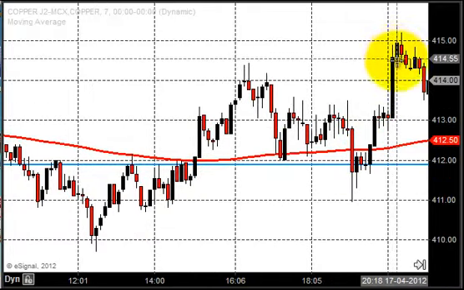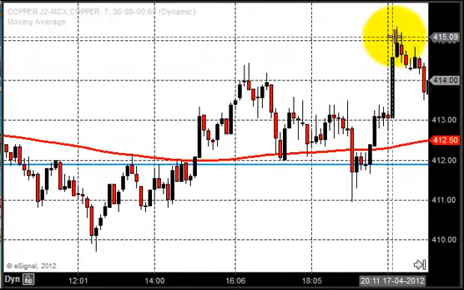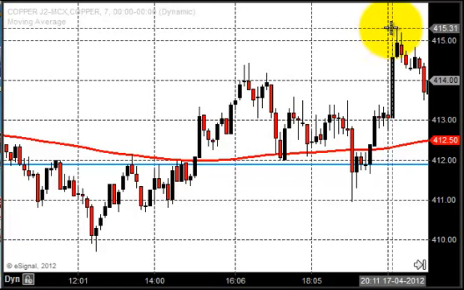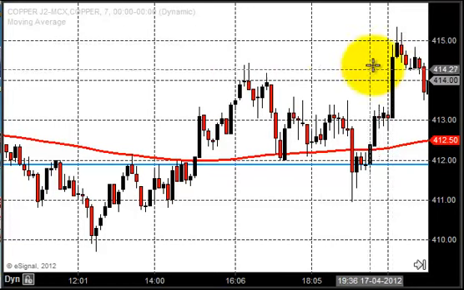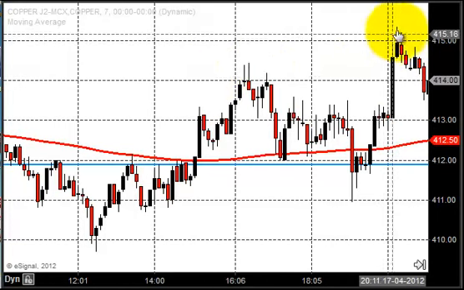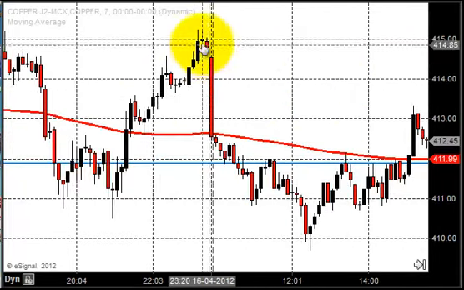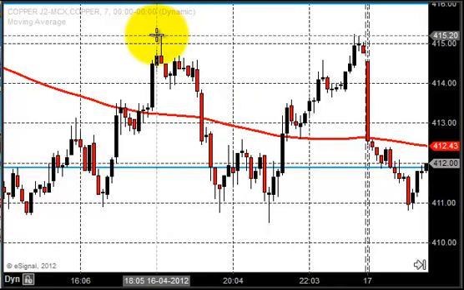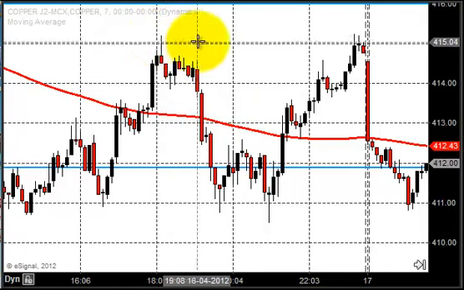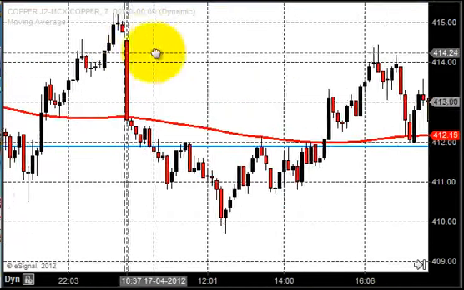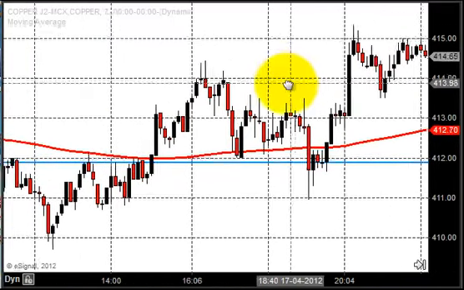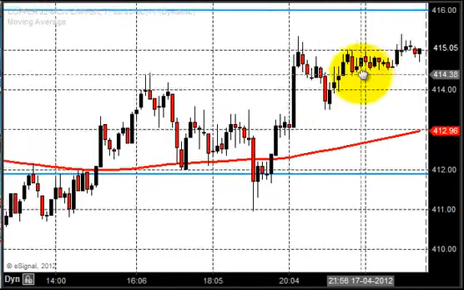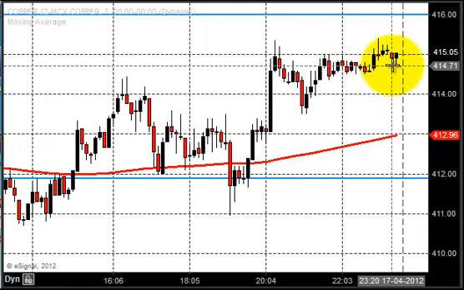So till which zone did the market reach? 415.3, I think. This is the zone where the price tried to bounce back, and this zone is exactly where the market tried to reach the previous day. So you can very well see that this zone is acting as a resistance. This is the reason why we ask you to see what happened the previous days. So the market finally closed around 415.05.